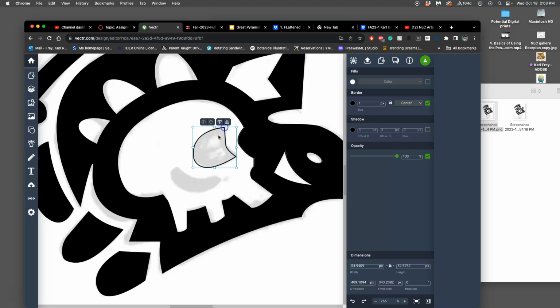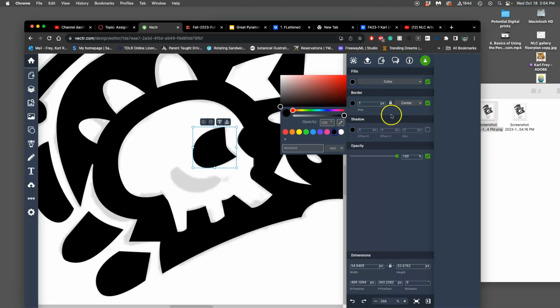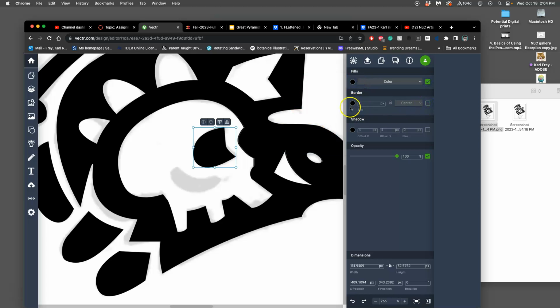Then set it as a straight. I'm going to fill it with black. Turn off the outline. Double click on it. And then I'm going to maybe add an anchor point and set a curve slightly for it.